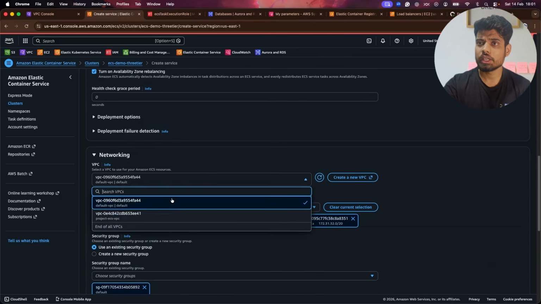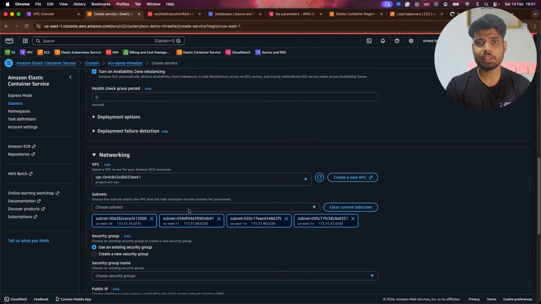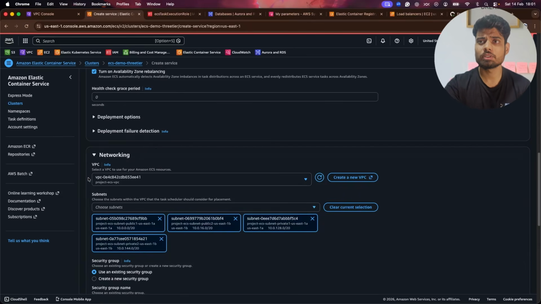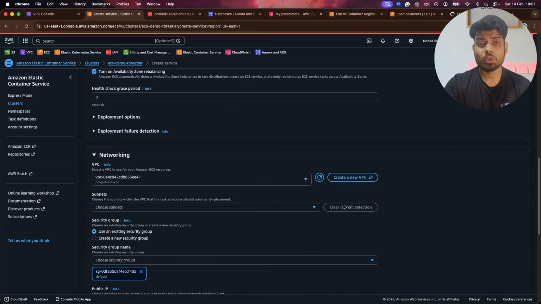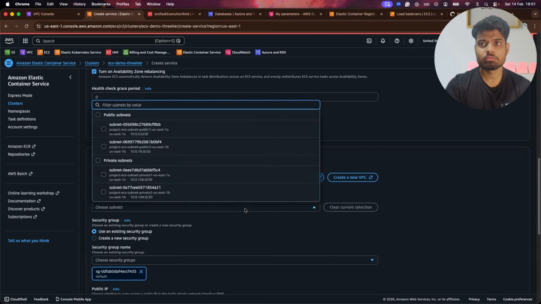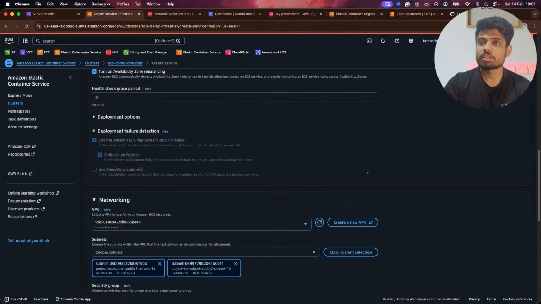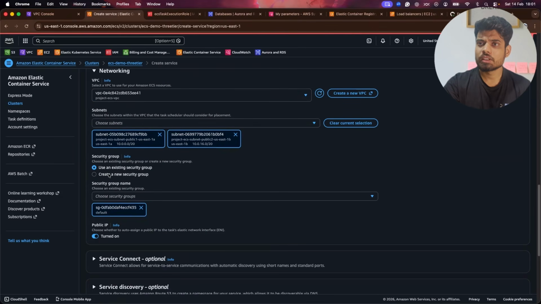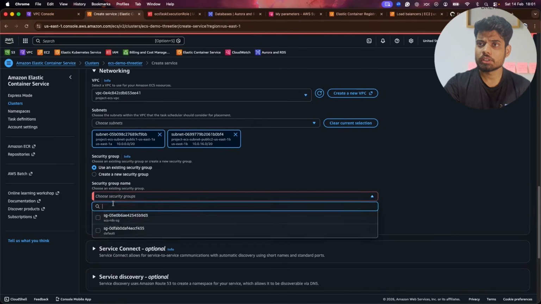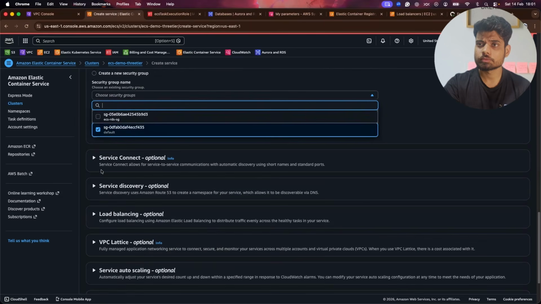Then in the networking, I will keep ECS. So I would recommend you to always check this, because by default it takes a default VPC and you will be in chaos if you don't check it, because we have our different VPC. So this time I'll keep it public subnets, and the security group I'll keep as default.